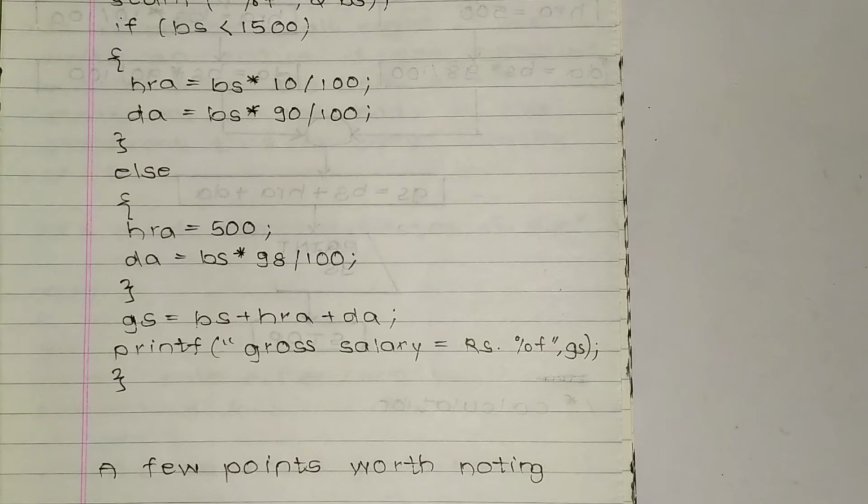Now DA is equal to basic salary multiplied by 90 divided by 100, so 90% of basic salary.